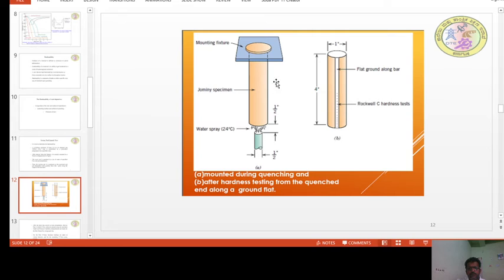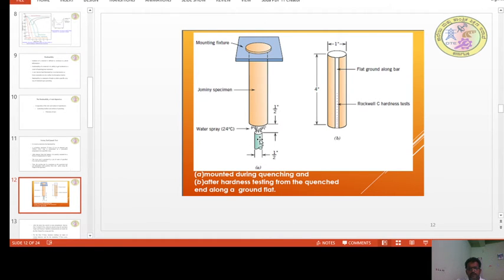So this is the specimen of diameter 1 inch and length 4 inches, or approximately 100 mm. After being heated in the furnace, it is mounted immediately onto the mounting fixture, and a jet of water is made to impinge on the free end of the specimen.